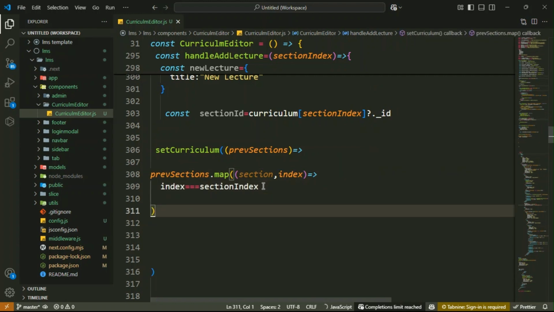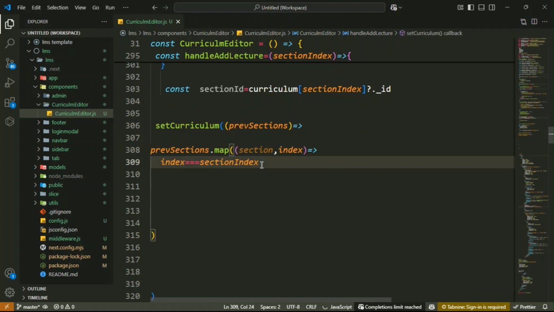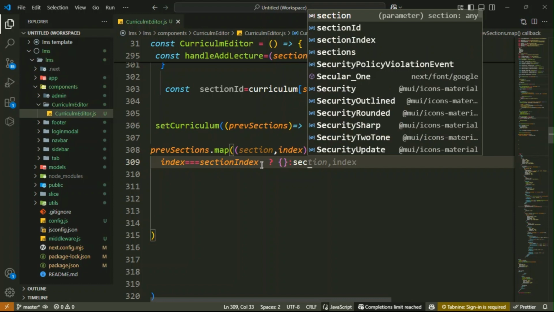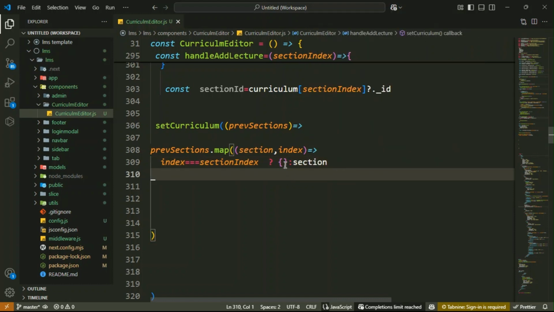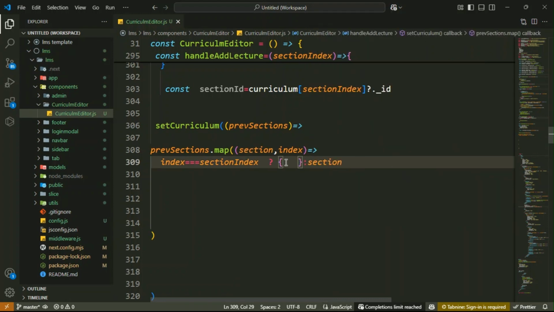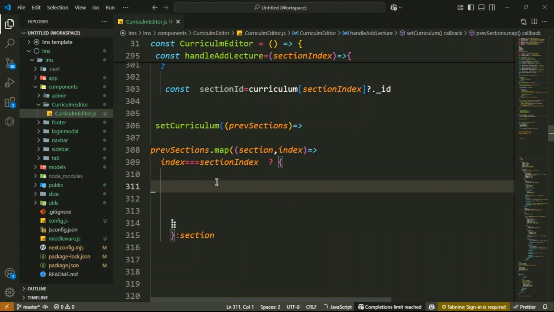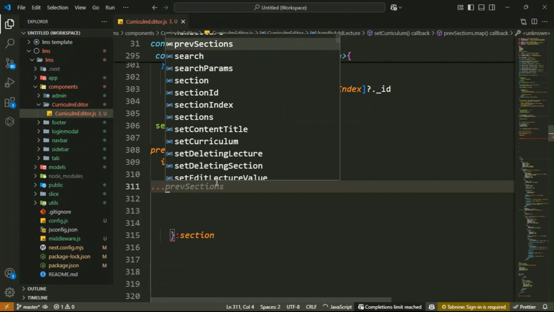Okay, so here this is sectionIndex. So here I want to add the logic that is a ternary operator. Here it is true. Okay, then inside object here you have to modify your lectures. Otherwise just it is sections. So here inside you have to just spread your section.